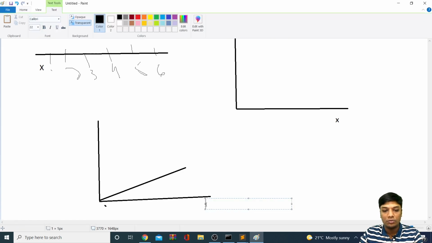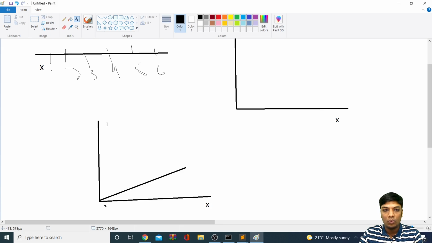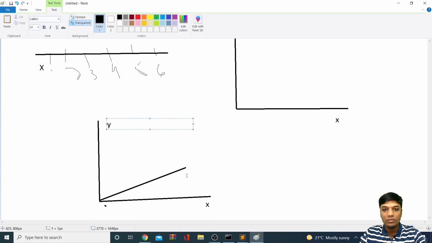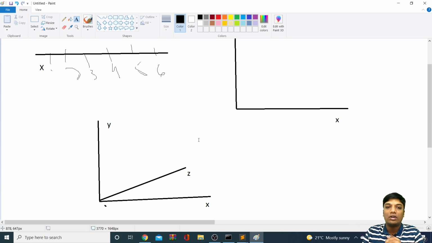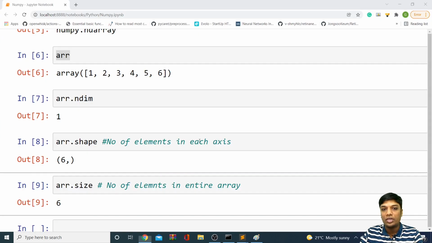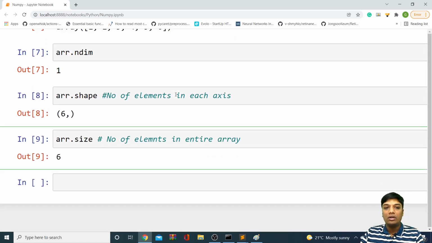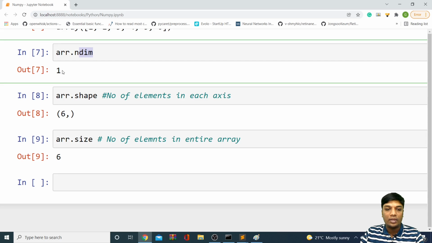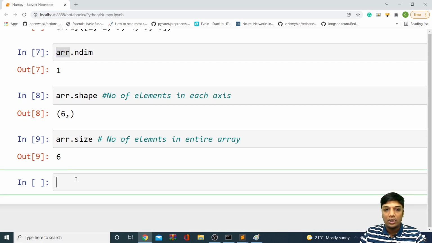Maybe you can assume this as x, y, and this as z, something like that. Like this you'll have your three-dimension data. Right now we are working with only one-dimension data, but if you want to go to two or three dimensions, we should see that later. First let us complete the one dimension. So that's the reason we got ndim as 1D. Perfect. Next, let's see the dtype of an array.